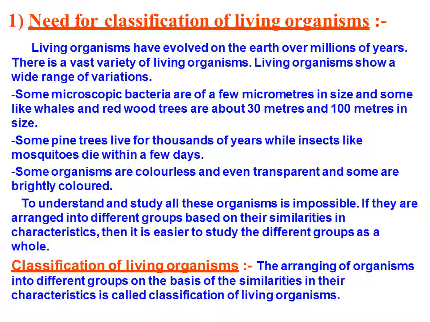So let's see. Living organisms have evolved on the earth millions of years ago. There is a vast variety of living organisms, as I discussed, and they show various variations. Number one, we have some microscopic bacteria. They can be of a size of 30 meter or less. That means some microorganisms can't be seen.